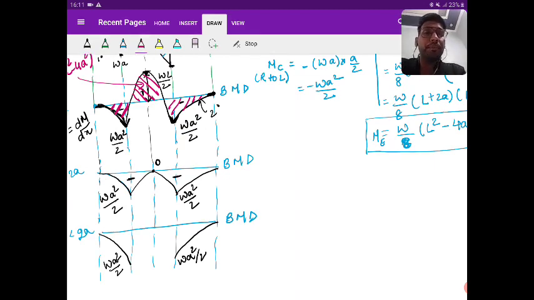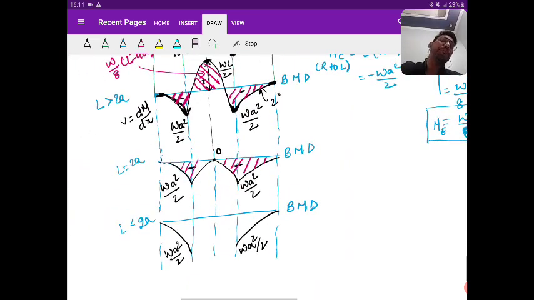This is your bending moment diagram when L is equal to 2A. Is it clear? Next, see, it has to go up because one slope is positive, then the other is negative.